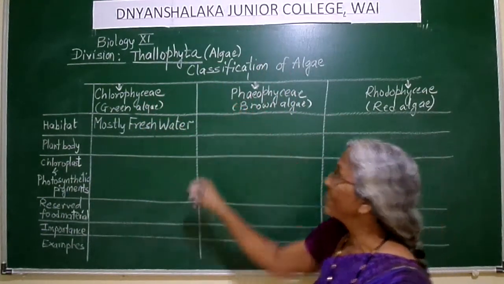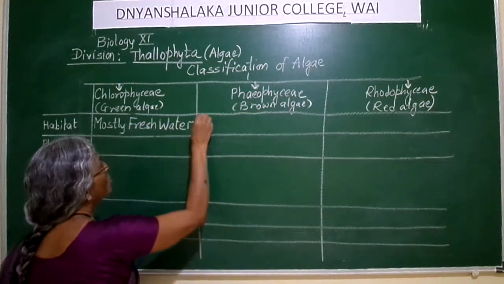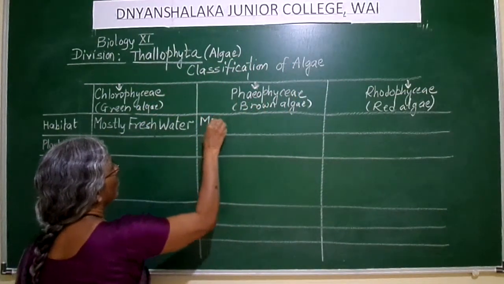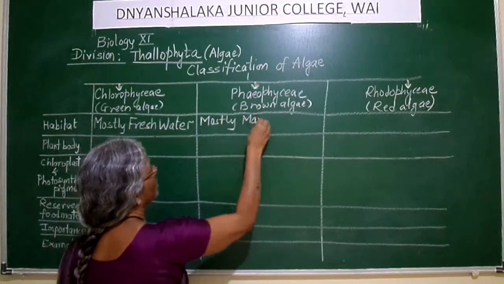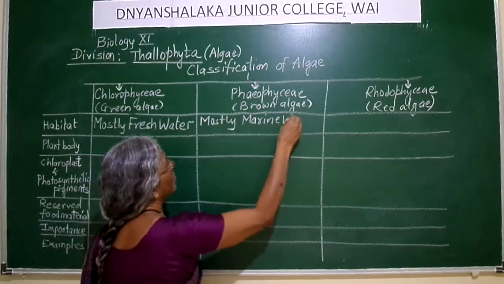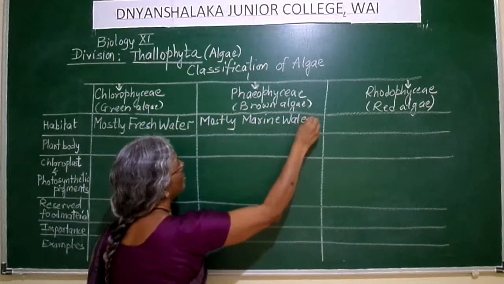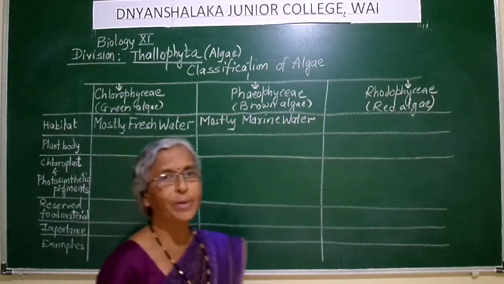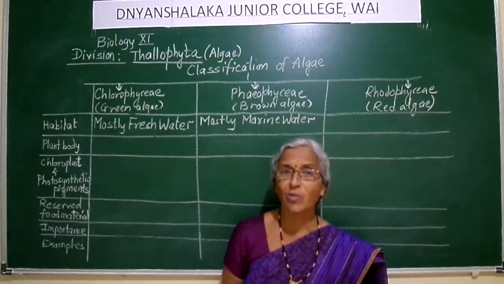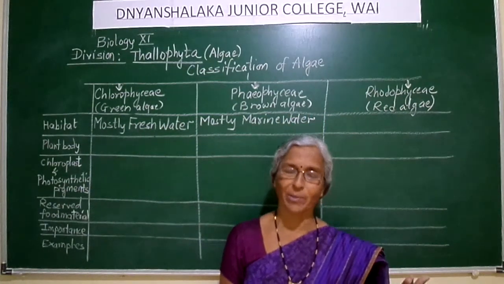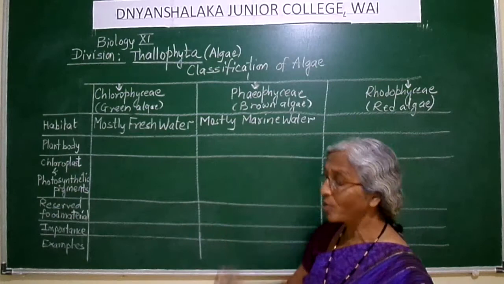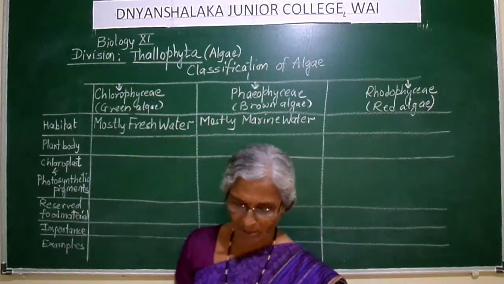So you will find the members of Chlorophyceae in what water? Fresh water. As against this, Phaeophyceae members will be found mostly in marine water. In which waters you are going to find the members of Phaeophyceae? Marine water. Marine water means what? The ocean water, the sea water, salty water. So you will find Phaeophyceae members in marine water.